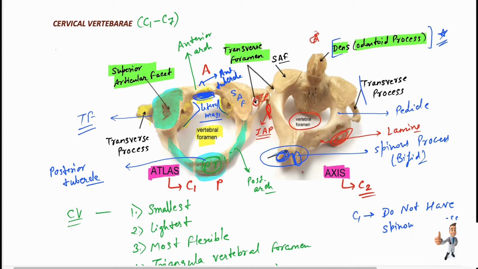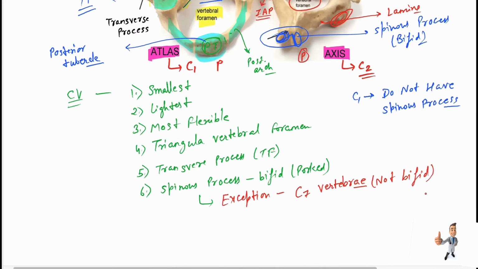This is our anterior part, and this is our posterior part. So I think everything is clear now. We studied about the cervical vertebra. Remember for the cervical vertebra, these are the smallest vertebra, and these are the lightest. These are the most flexible.